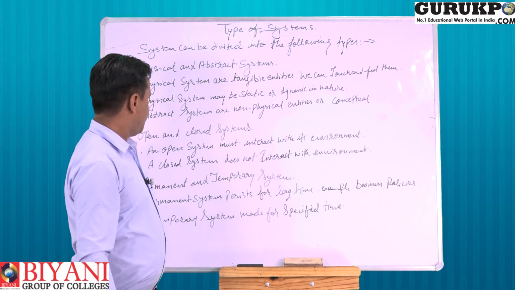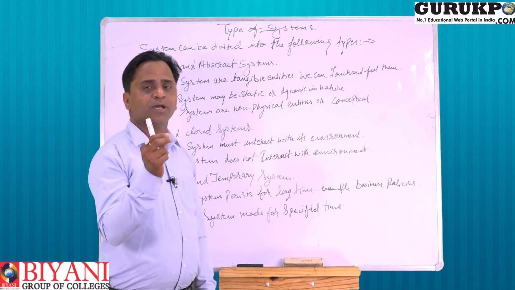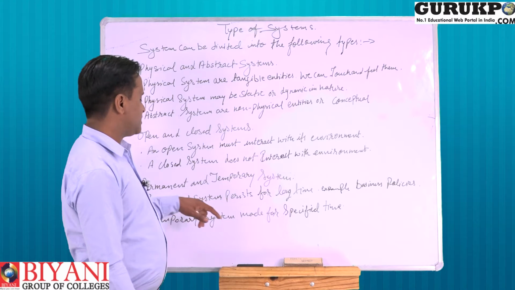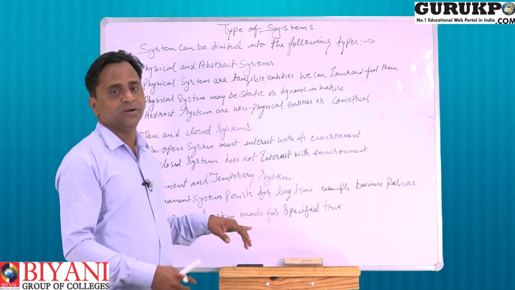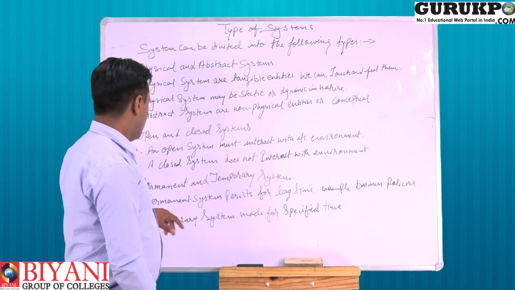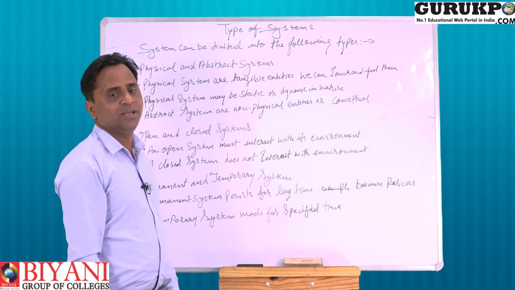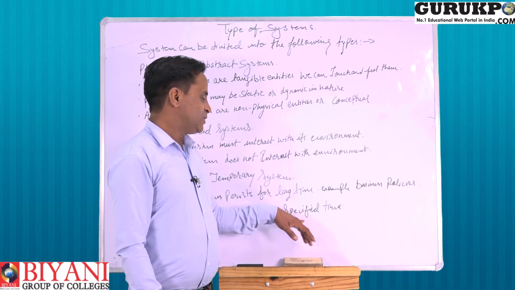Then the next one is permanent and temporary systems. A permanent system lasts for a long time, it works for a very long time, for example business policies, as there are different kinds of policies available for business. A temporary system is made for a specific time.